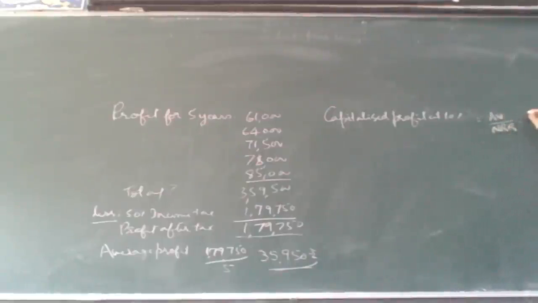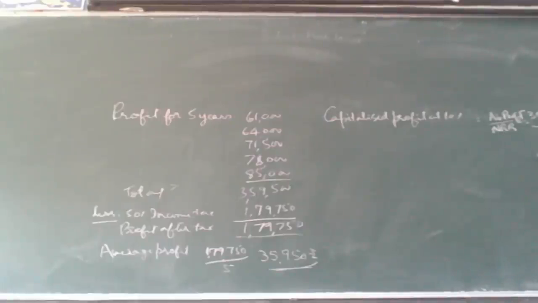So that is average profit is how much? 35,950 average profit divided by NRR. So 35,950 divided by 10 into 100. 10% means divided by 10 into 100.